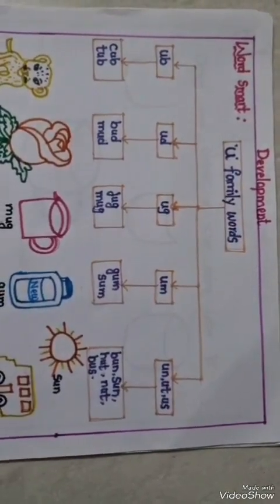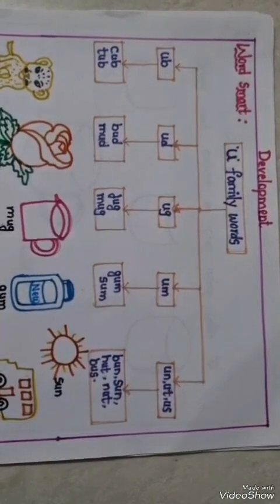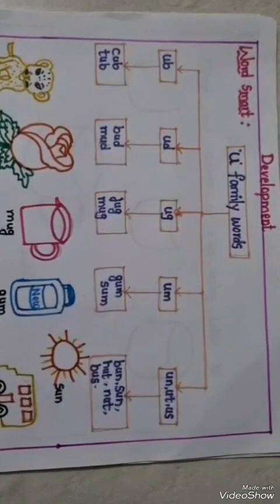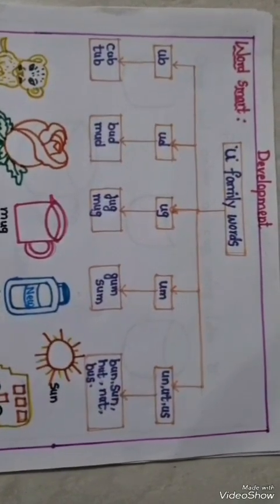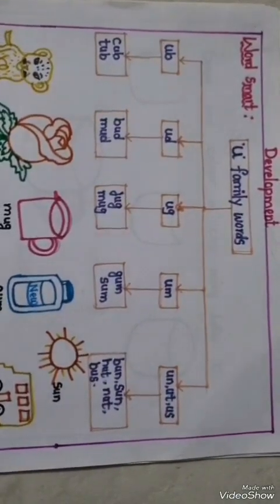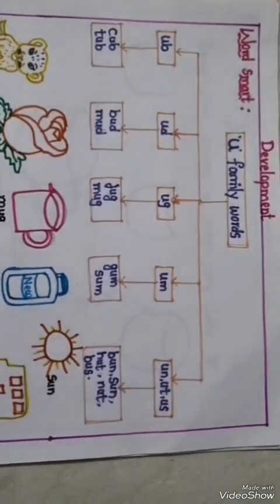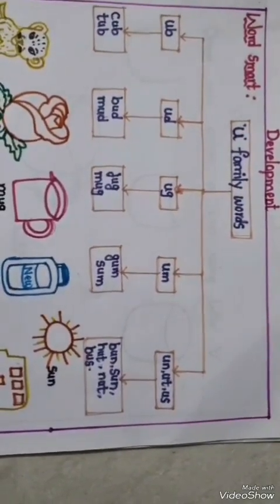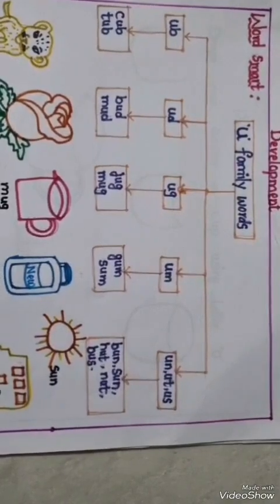UB family words: curb, tub. UD family words: bird, mud. UZ family words: jig, mug. UM family words: gum, sum. UN family words: bun, sun. UT family words: hut, nut. US family words: bus. Picture smart.